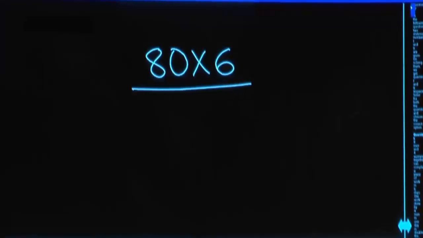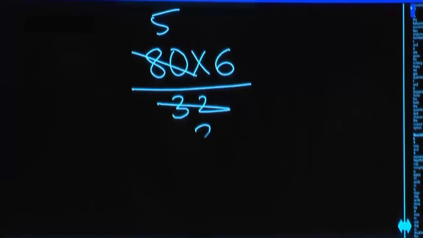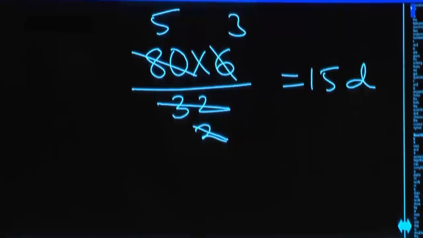So, divided by 32. 80 times 6 is 480, divided by 32 is 15. So, if they were present, 32 people, each student would get 15 chocolates. Now how many are they getting? 21.